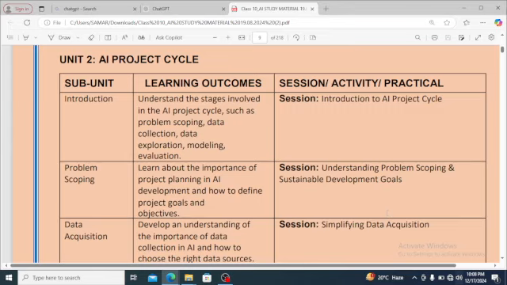Now, what is problem scoping? Learn about the importance of project planning in AI development and how to define project goals and objectives. Like when we were studying the SDLC, software development life cycle, there was identification of the problem, then identification of variables, then putting in the variables, and then the solution. So here we have problem scoping, meaning identification of the problem. Now, what is the session? Understand problem scoping and sustainable development goals. SDG we need to study in Part A also.